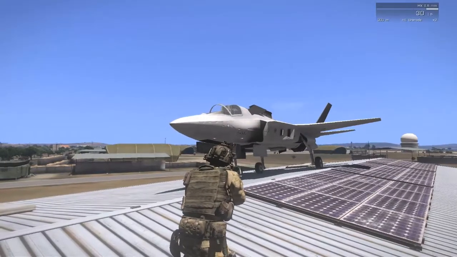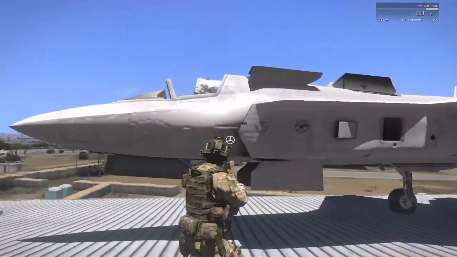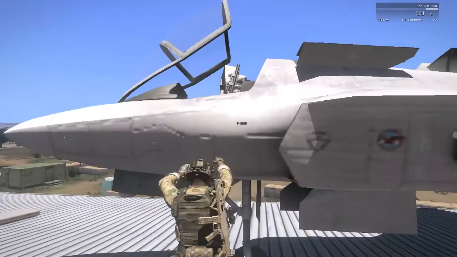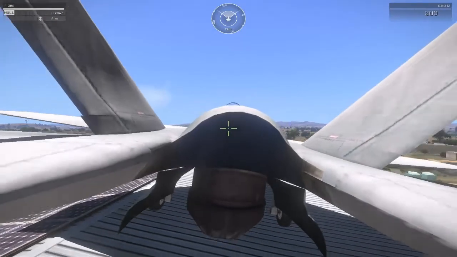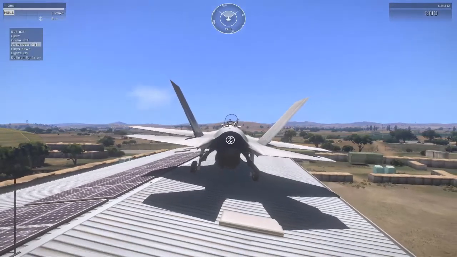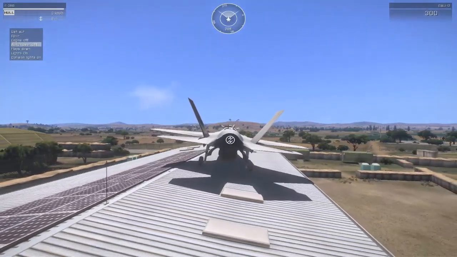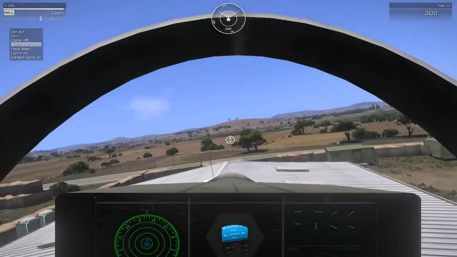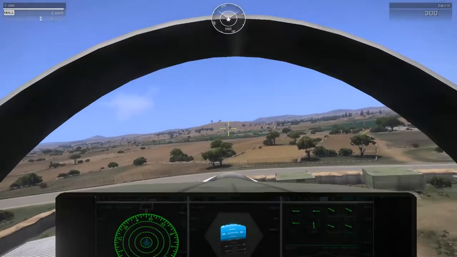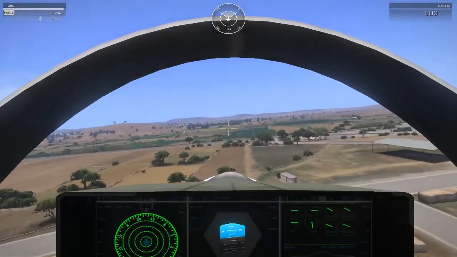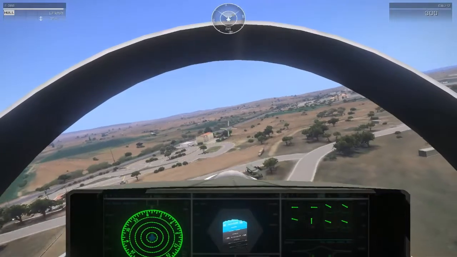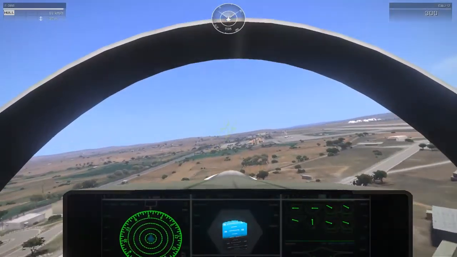Okay, so we got everything loaded up. This is just to show you that the Arma 2 planes are working in Arma 3 by following this video. I'm going to show you here. As you can tell, we got the hover jet. And I ported over. By doing this too, you can use all the vehicles. I'm going to show you that everything works here too.